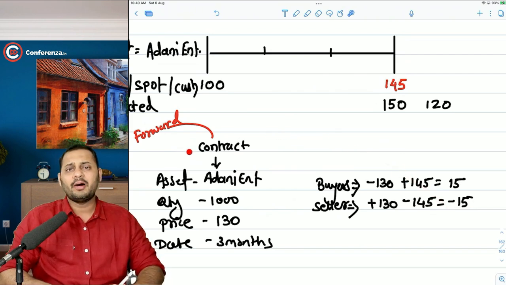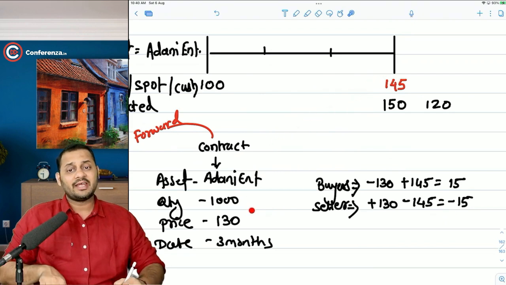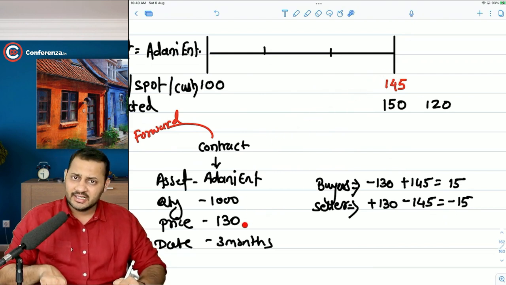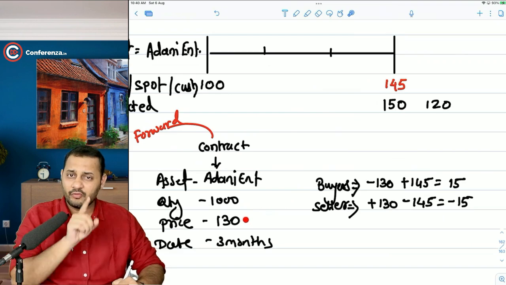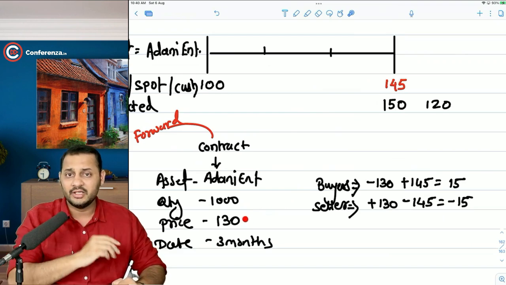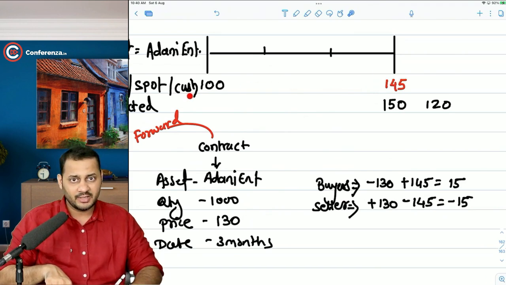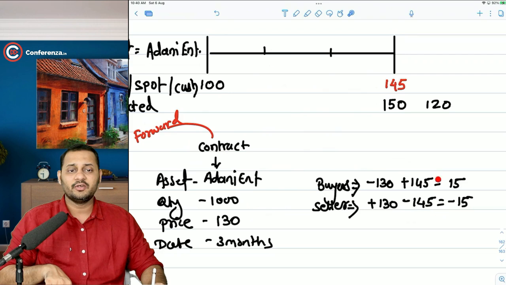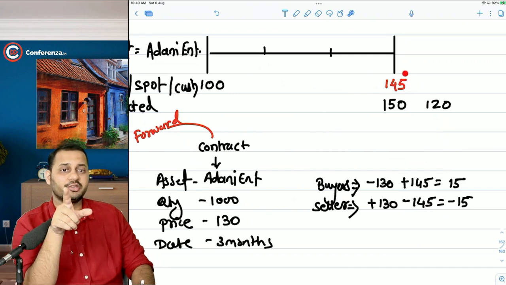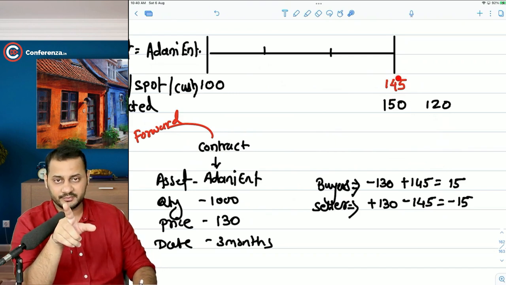If you really want to buy the share, go to the spot market, pay 145 rupees. But sir, we agreed to pay 130 na? Exactly. The net cash outflow for the buyer will be 130 only. Just look at this. You will pay 145 in the spot market, and in the derivatives market you will receive 15 from the seller. So 15 is the profit, 145 is the outflow, 15 is the inflow. Net outflow is 130 only, and you still own the share because you have purchased it from the spot market.